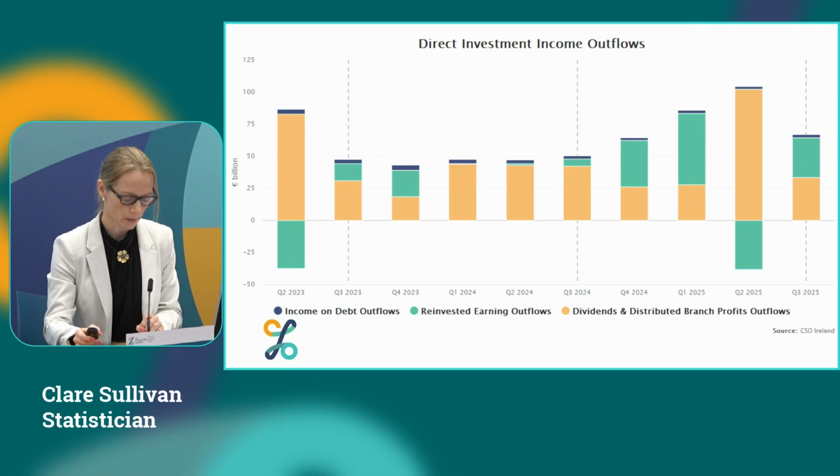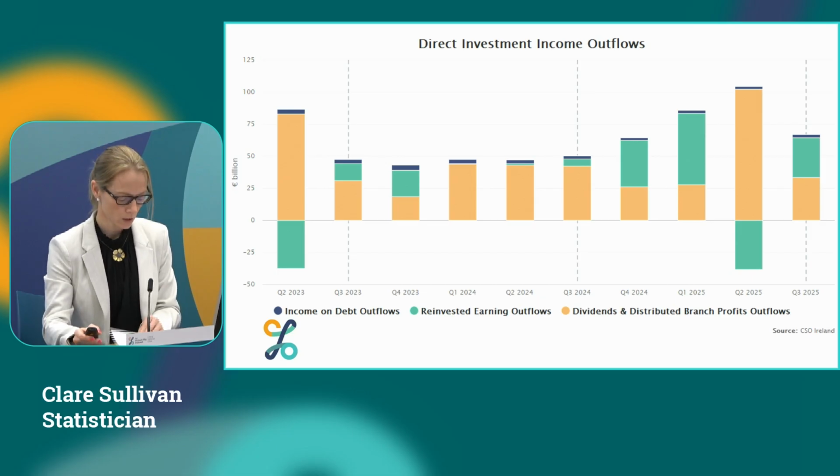So focusing on the breakdown then of direct investment outflows by investment type, our income on debt, illustrated here in navy, is fairly flat, which is usual. But we have a decrease in dividends, which are the yellow, and an increase in reinvested earnings, the green, and when combined give us an overall increase in outflows both year on year and quarter on quarter.